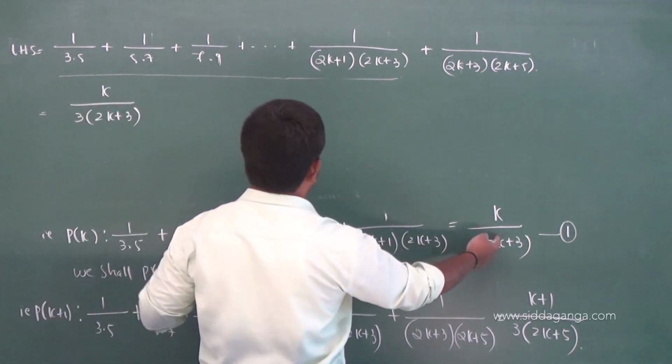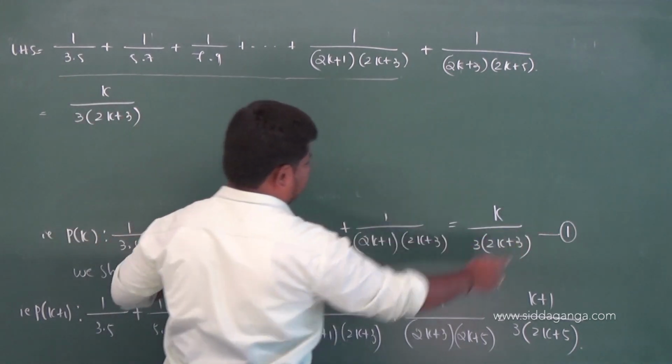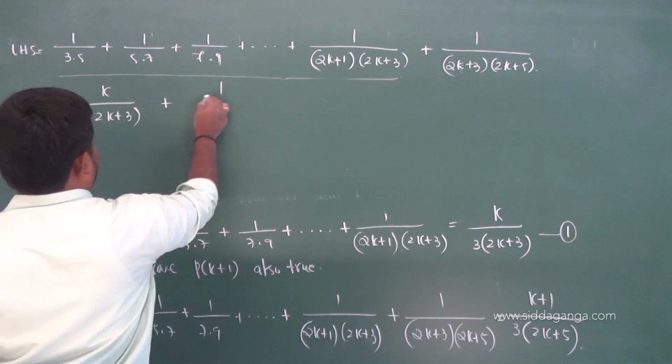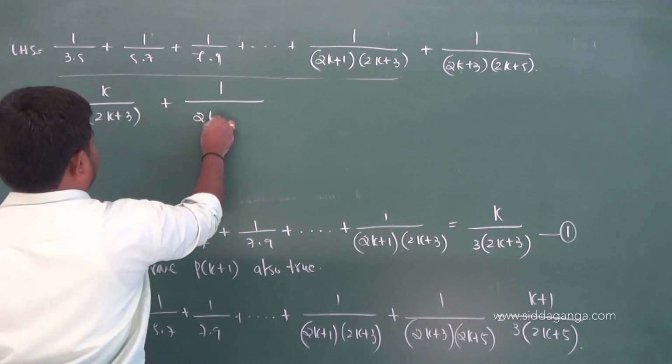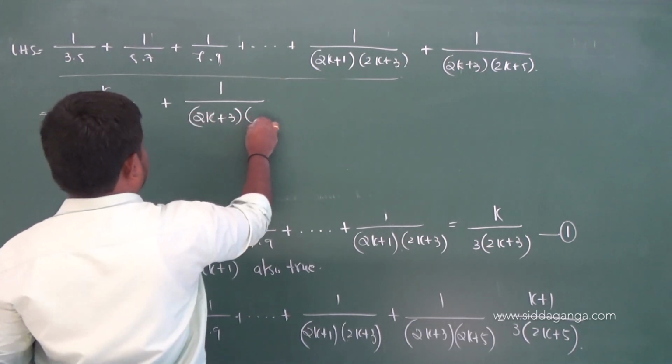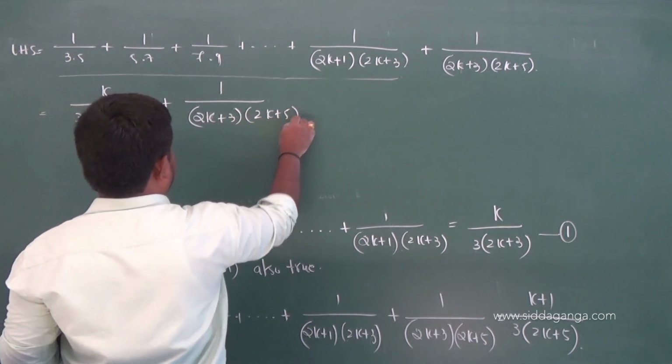This is equal to this from equation 1. So plus 1 by 2k plus 3 into 2k plus 5.